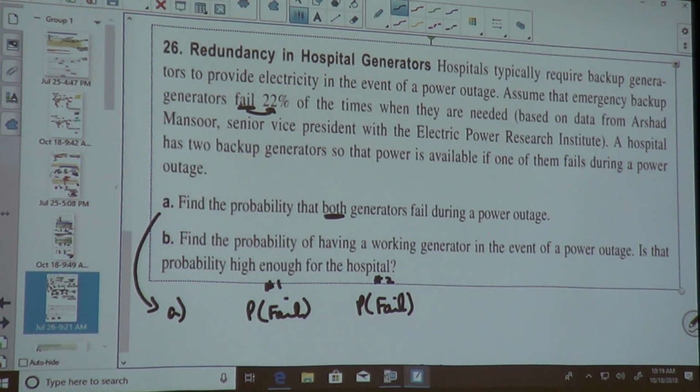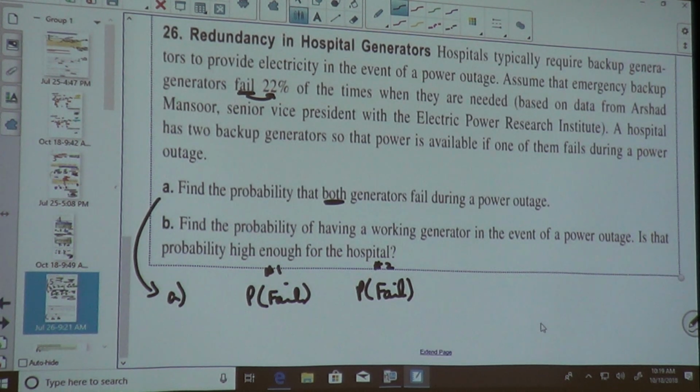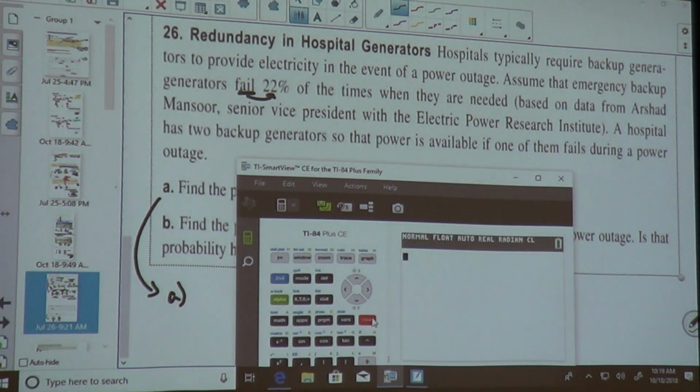So if we have 2 catastrophes, what is the probability that it's going to fail on both catastrophes? 22 over 100 or 0.22. And what about the second one? Same thing, 22 over 100 or 0.22. So if I come over here, it's going to be 22 over 100, which is the same thing as 0.22.